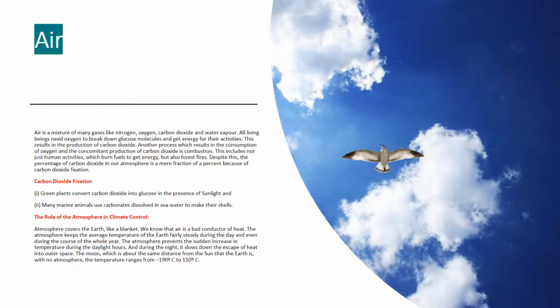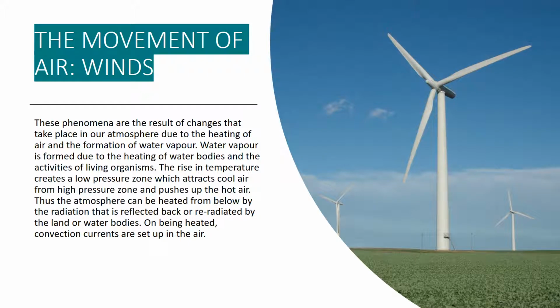On the Moon, which is about the same distance from the Sun as the Earth is, with no atmosphere, the temperature ranges from 190 degrees C to minus 110 degrees C. These phenomena are the result of changes that take place in our atmosphere due to the heating of air and the formation of water vapor. Water vapor is formed due to the heating of water bodies and the activities of living organisms. The rise in temperature creates a low-pressure zone which attracts cool air from the high-pressure zone and pushes up the hot air. Thus the atmosphere can be heated from below by the radiation that is reflected back or re-radiated by the land or water bodies. On being heated, convection currents are set up in the air.